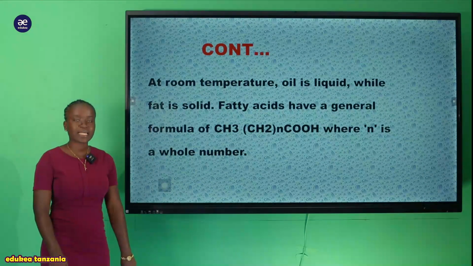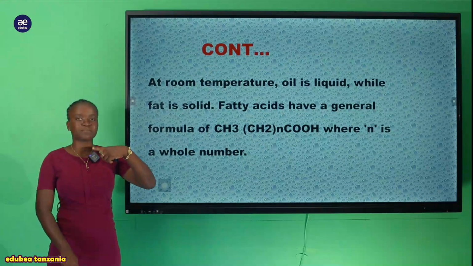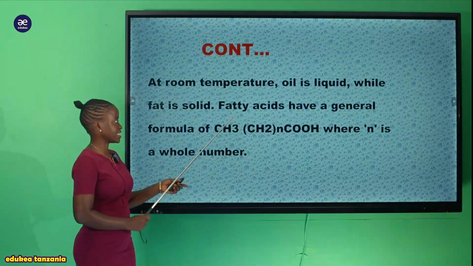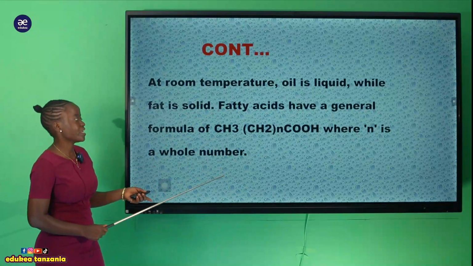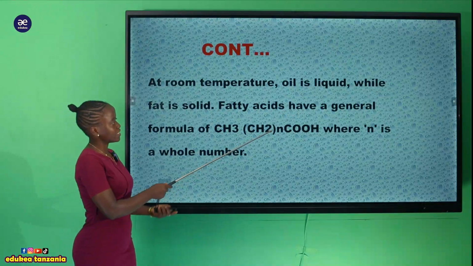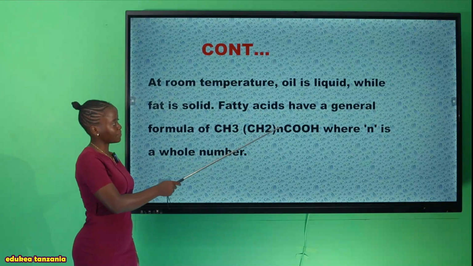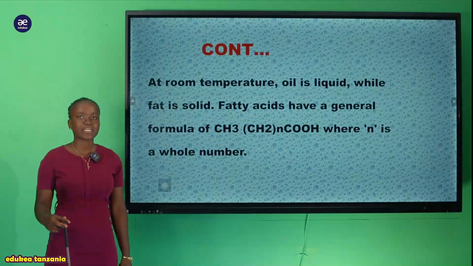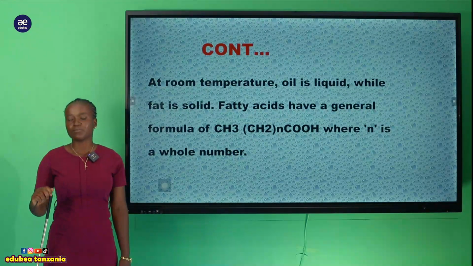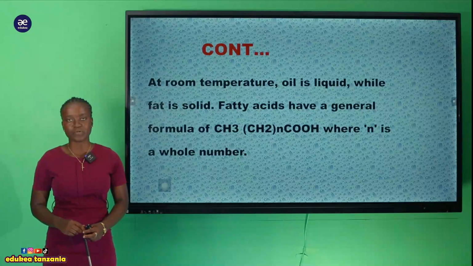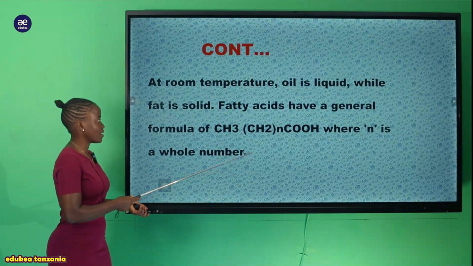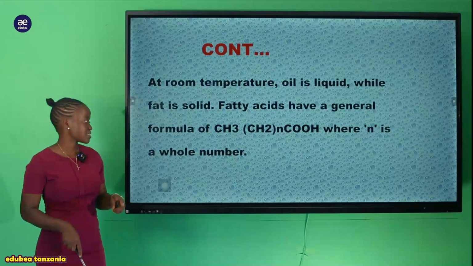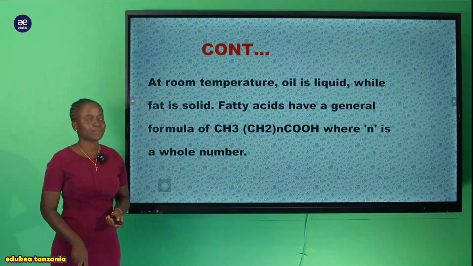So you can write the general formula or the empirical formula of the lipid like this: CH3, CH2, and here N. You can see the presence of N. N is a whole number, so it varies, it depends on the type of lipid you are talking about. So here it can be 2, 3, 4, whatever, since it is a whole number.